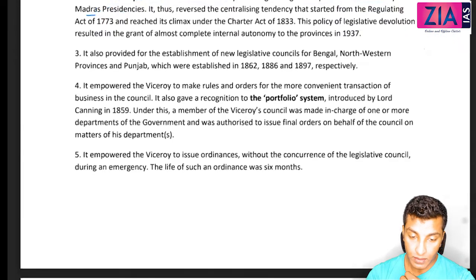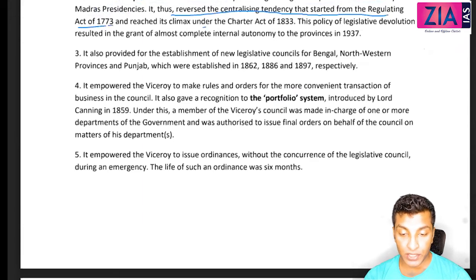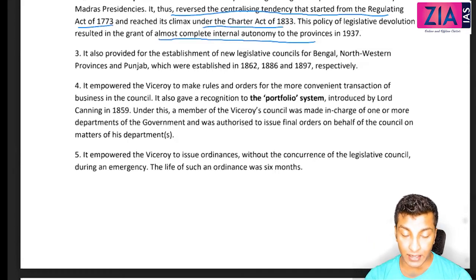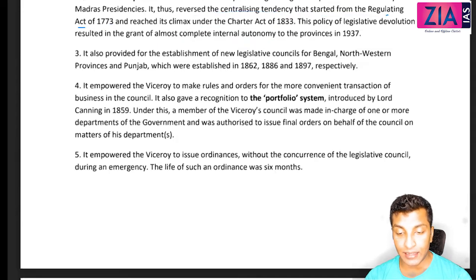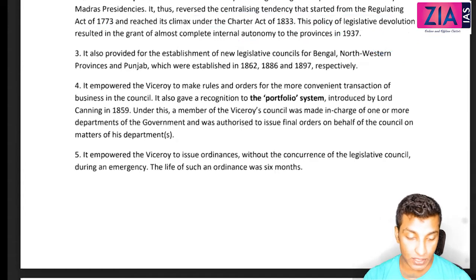Now the portfolio system, this also they have asked multiple times. Here, it reverses the centralizing tendency that started from the Regulating Act and reached its end in 1833. The policy of legislative devolution resulted in the grant of almost complete internal autonomy to the provinces in 1937. So here the decentralization starts, and you will see when we discuss the 1935 Government of India Act, complete autonomy will be given to the provinces. That's how this decentralization is getting almost complete.